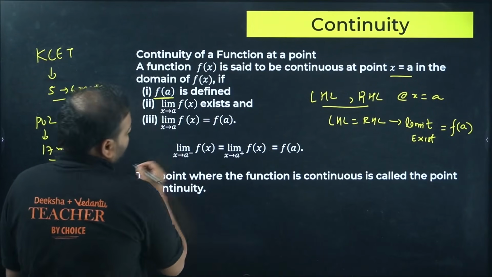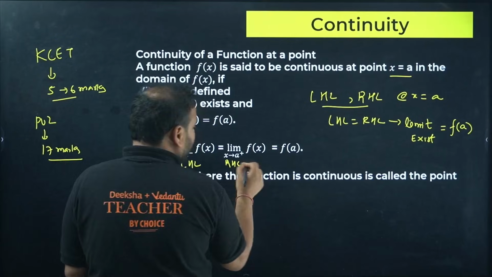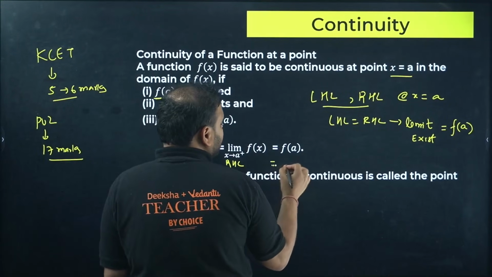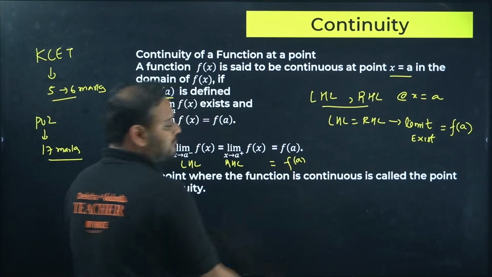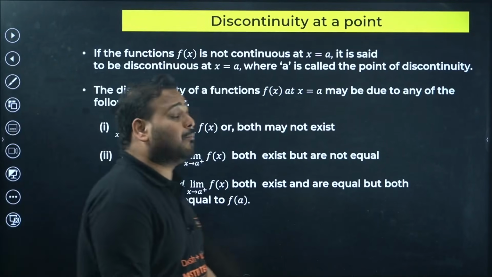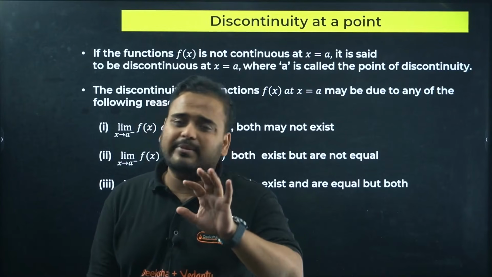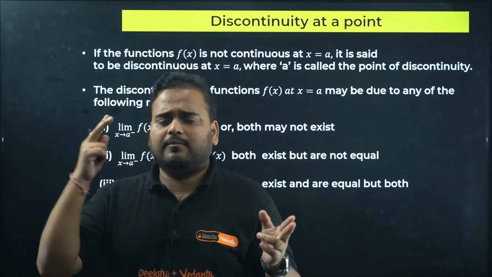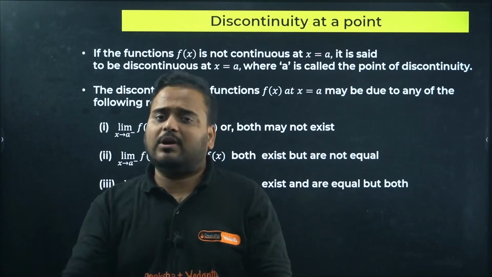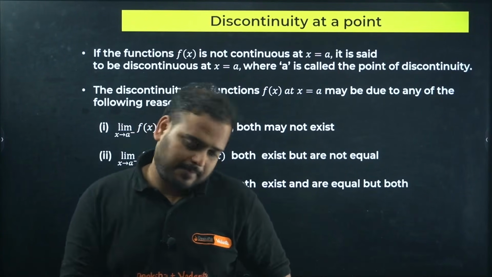How do you define it? This is your LHL, this is your RHL. They should both be equal and finite, and equal to f of a. Very simple concept. Now, something called discontinuity at a point. Okay, I understood continuity: the limit should exist, both LHL and RHL of course, and then it should be equal to f of a. So at that point the function is continuous.